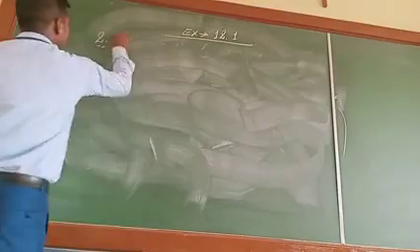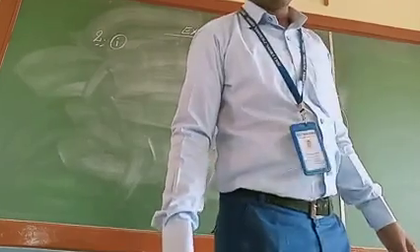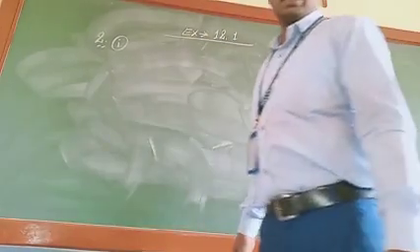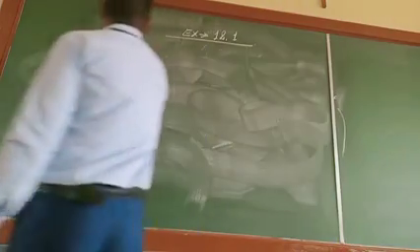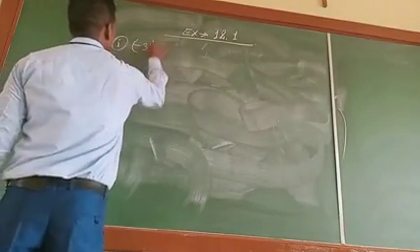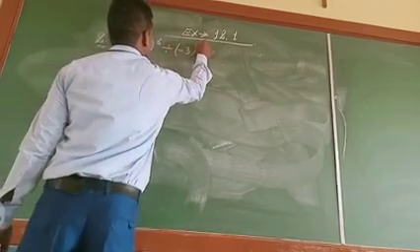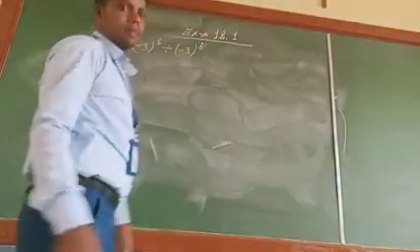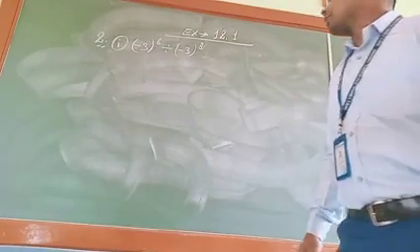So the first question is minus 3 raised to the power 6 divided by minus 3 raised to the power 8. Okay. So how to calculate the value of this one?